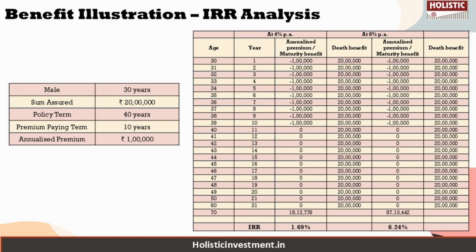So at 4% return, the projected maturity value is 18.12 lakhs, resulting in an IRR of just 1.69% as per the policy's maturity calculator.